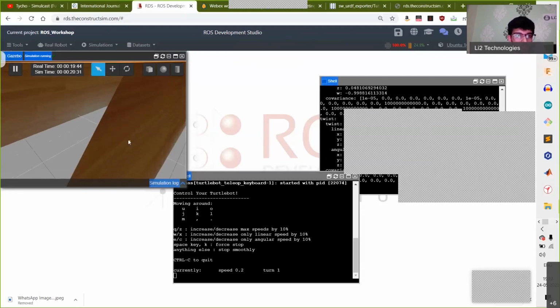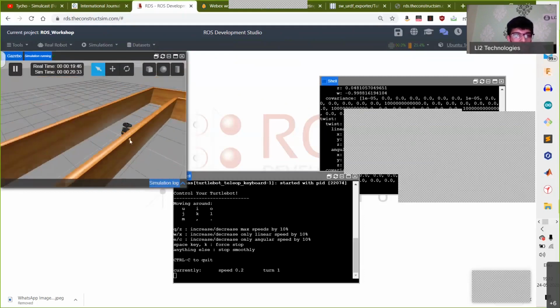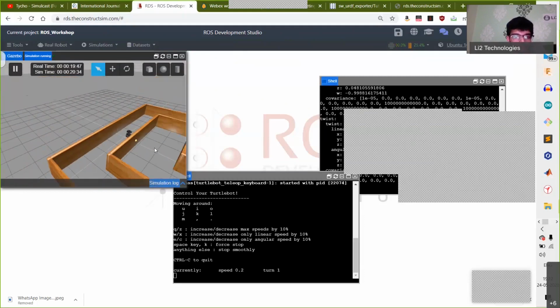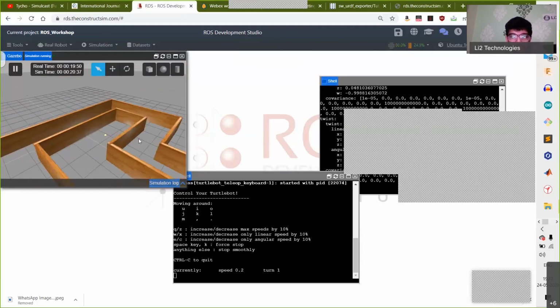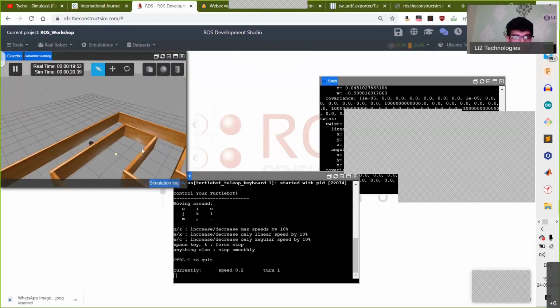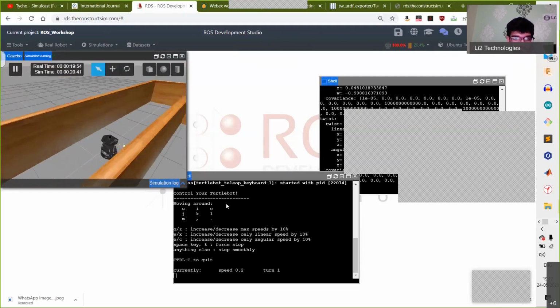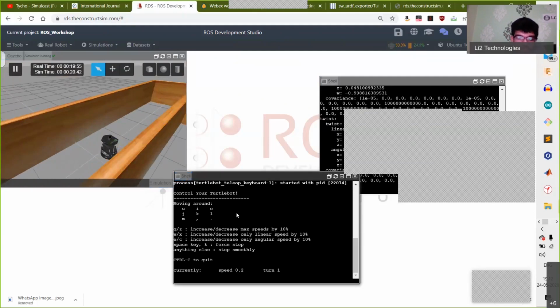So this is very important, because for any mobile robot, you need to have it move manually first before you can teach it how to do it autonomously. So can you all try this and let me know if your robot is moving as well?